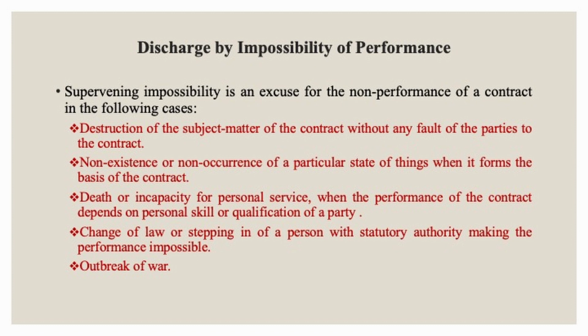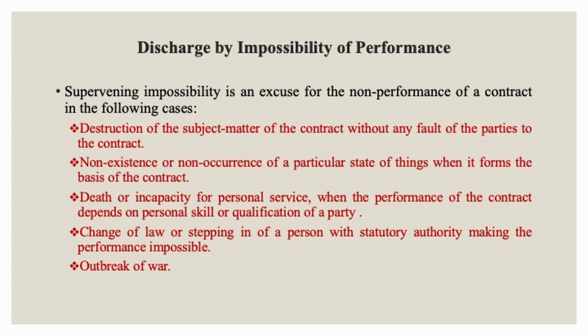For example, a music hall was lent by A to B for a series of concerts on certain days. The hall caught fire and was completely burnt down before the first concert took place. Here the contract is void because of the destruction of the subject matter without any fault of the parties. When a state of things forms the basis of the contract, the non-existence or non-occurrence of that particular state of things discharges the contract. For example, A and B agree to marry each other, but before the marriage could take place, B goes mad. The contract becomes void.